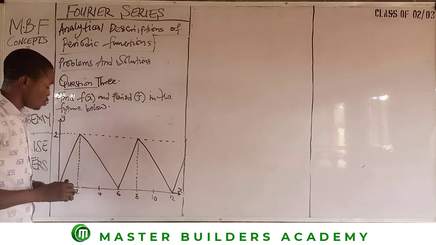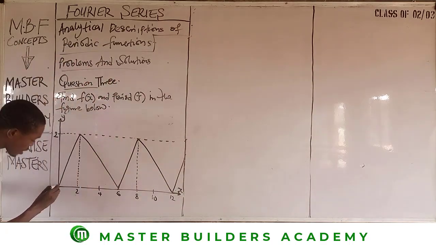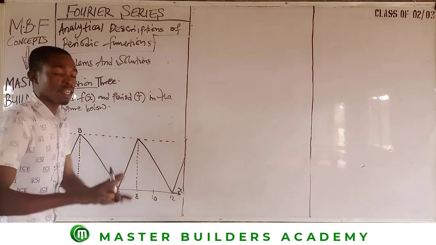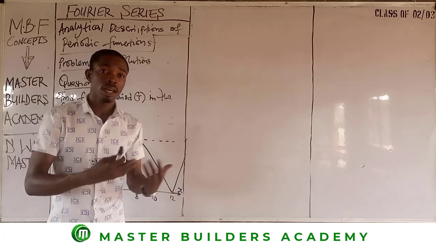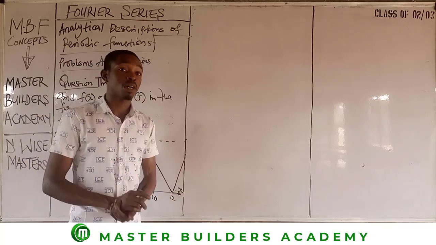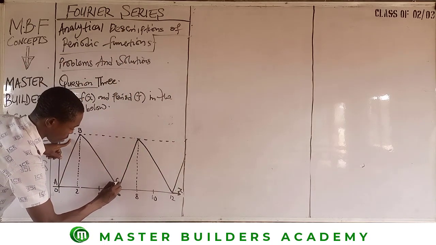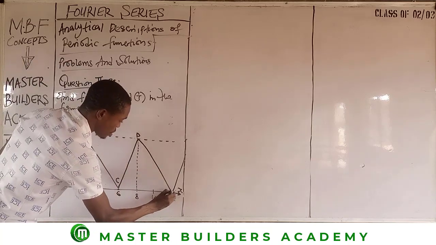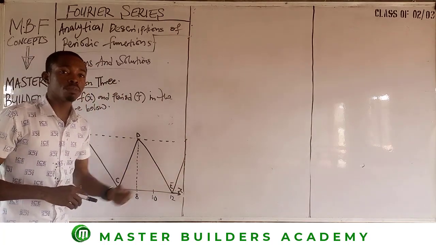So the next thing we are quickly going to do, guys, is to first of all label this and then get our period. So let's take, for instance, this is where the journey began. Let's take here as A. Let's take here as B. You can actually use any of the alphabetical letters that you wish to use, but I prefer that we use A and B. You can use P, Q, R, any alphabetical letters at all, or any symbol of your choice. So from B to this point, you can call this point C. This point here is C. Then this point becomes D. This point here becomes E. Then just like that.